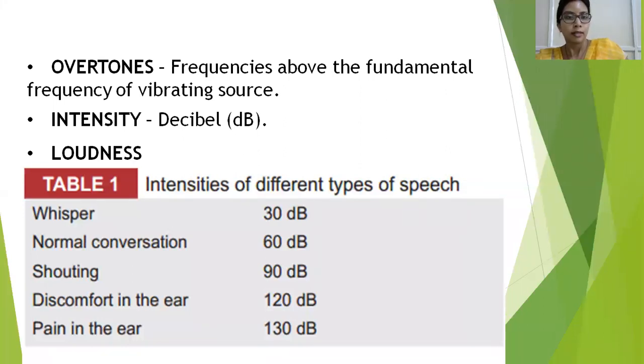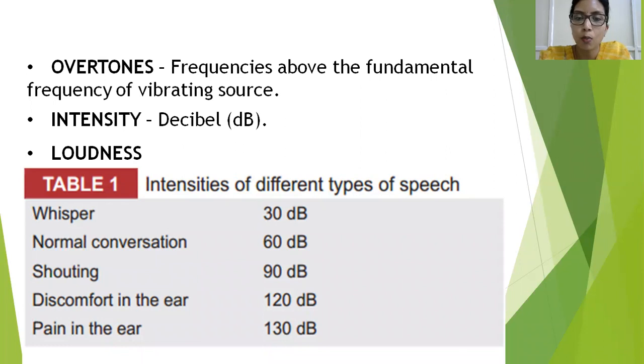Okay. The next is the intensity of sound. Intensity of sound is nothing but the strength of the sound. It is denominated in decibels. The way we write it is as a small d and a capital B. This decibel is a logarithmic ratio.